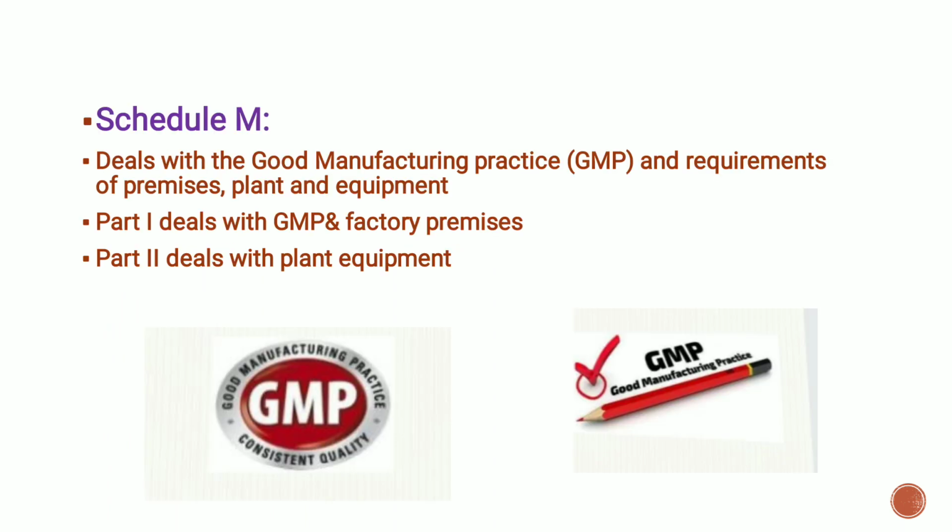Next is Schedule M. It deals with good manufacturing practice and the requirements of premises, plant and equipment. Part 1 deals with GMP and the factory premises. Part 2 deals with the plant and equipment.